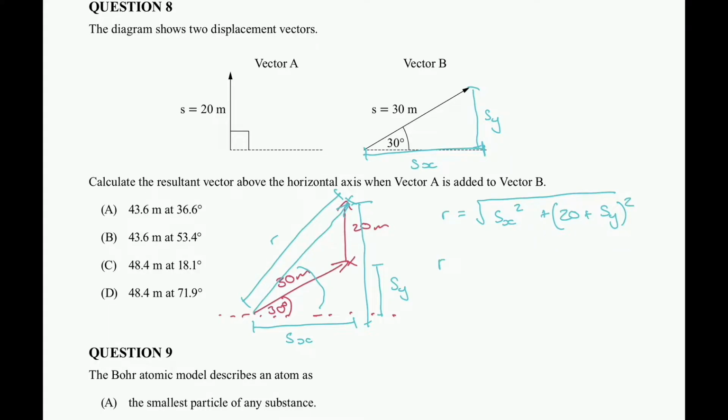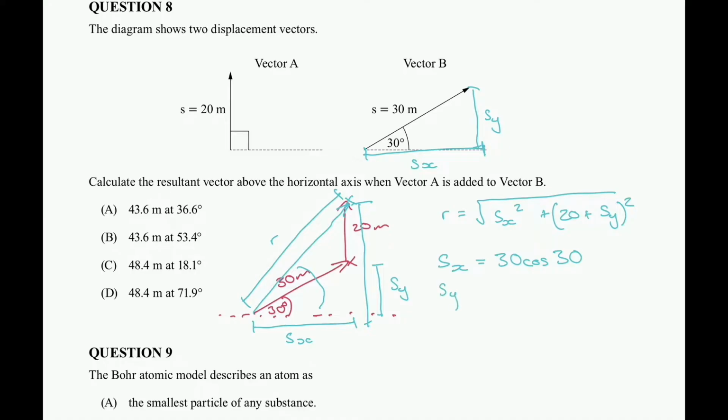So let's have a look. Same as that previous MCQ we had before, Sx is going to be equal to 30 cos 30, because we're just using our SOHCAHTOA. This time we're using cos because Sx is adjacent to the 30 degrees.